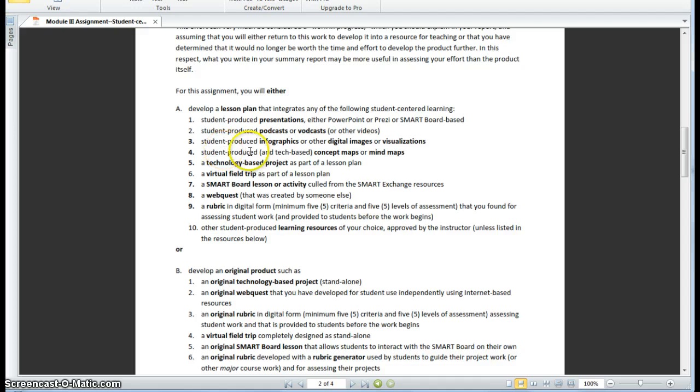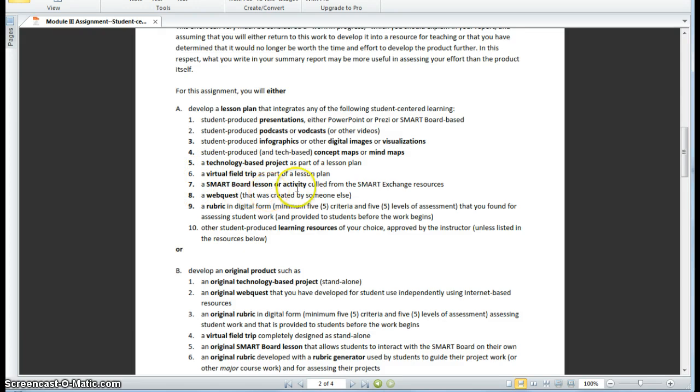And the fourth item is for the students to develop concept maps to use as representations of their understanding of a particular concept, where they have done the research to create the concept maps. Another lesson plan integration could be some other technology-based product of your choosing based on the resources that are listed in this assignment. Again, it could be a virtual field trip, but this would be one that someone else has already described that you're integrating into a lesson.